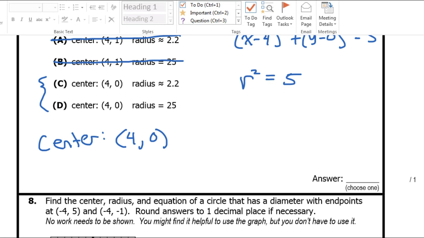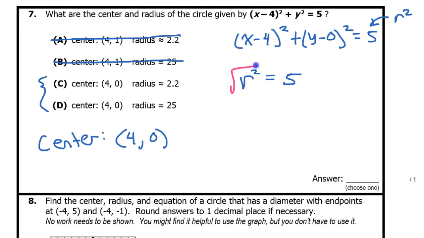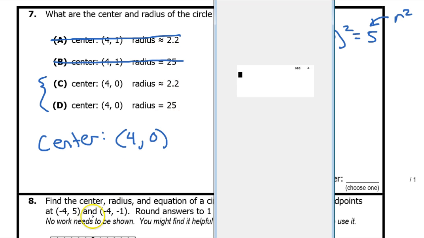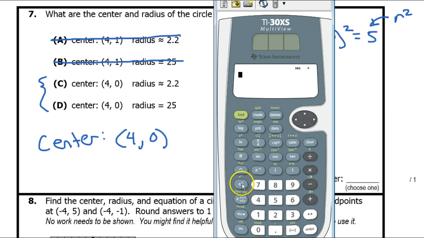If I want to know what the radius is, I need to take the square root of both sides. So that means that the radius is going to equal the square root of 5. Now, I don't see any radicals here. So if I wanted to actually know this number, I would have to put it into a calculator.